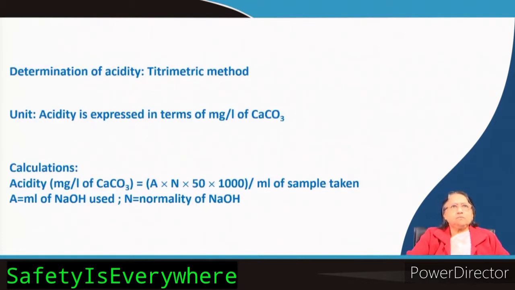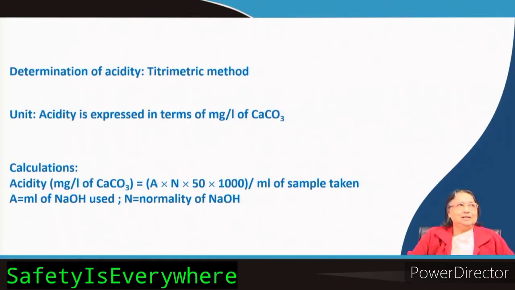Now, determination of acidity. In the laboratory this is very simple, and we can do it by the titrimetric method, just using a burette, a pipette and a proper choice of indicator.